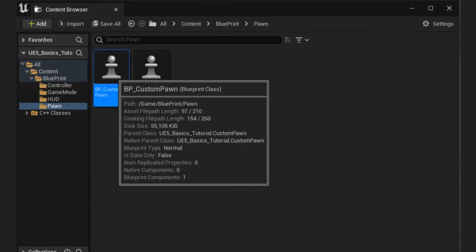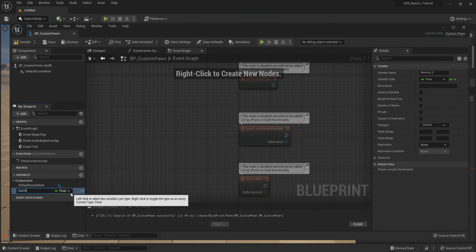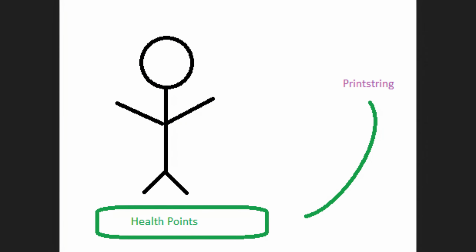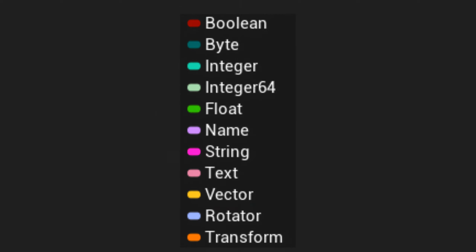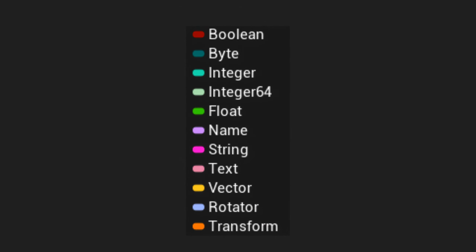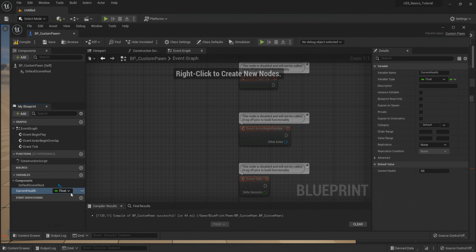Finally, let's apply what we have learned from today's and the previous episodes. We will explore the usage of different data types in conjunction with functions, while being mindful of the scope we are in during programming and when casting may be necessary or problematic. For this purpose, I have created the following scenario. As players, we should have health points that can be deducted as desired. Additionally, we want to display the current health points using print string. Which data type can we use to implement the health points, and can we easily cast it to a string? The answer is that we can use either integer or float.